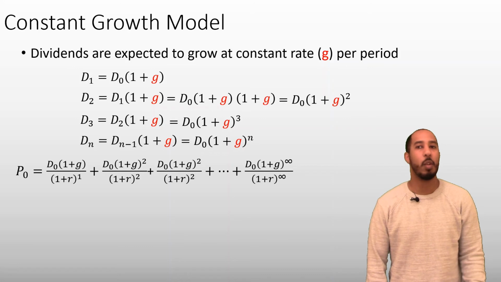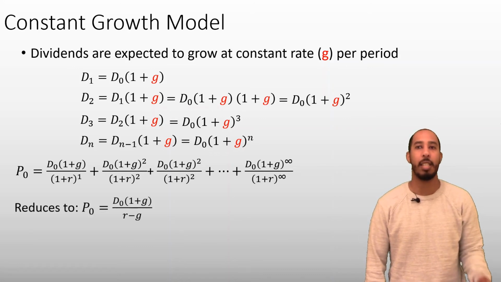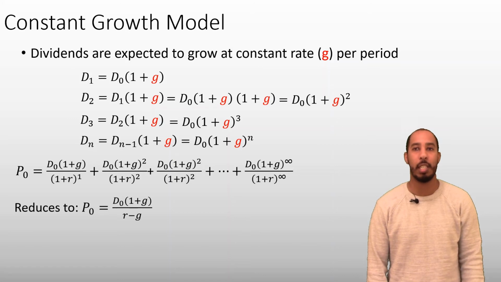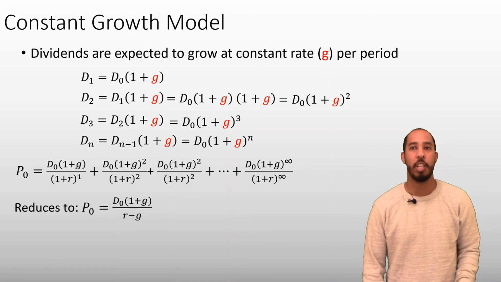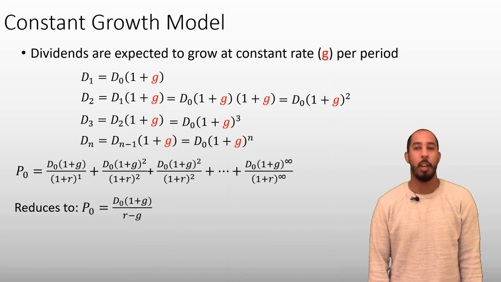Lucky for us, this equation simplifies to an easy-to-use formula. We can say that the price of the stock today is equal to the current dividend, D0, times 1 plus G, divided by the required return R minus the growth rate G. This is the constant growth model for stock valuation. We can also write it another way.